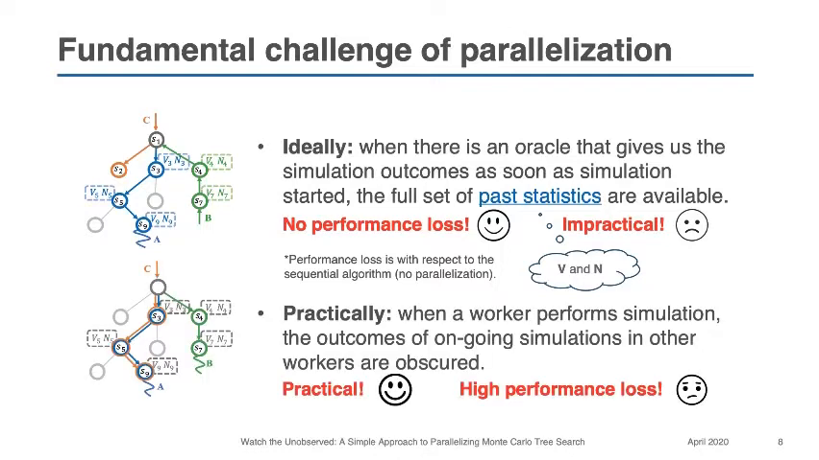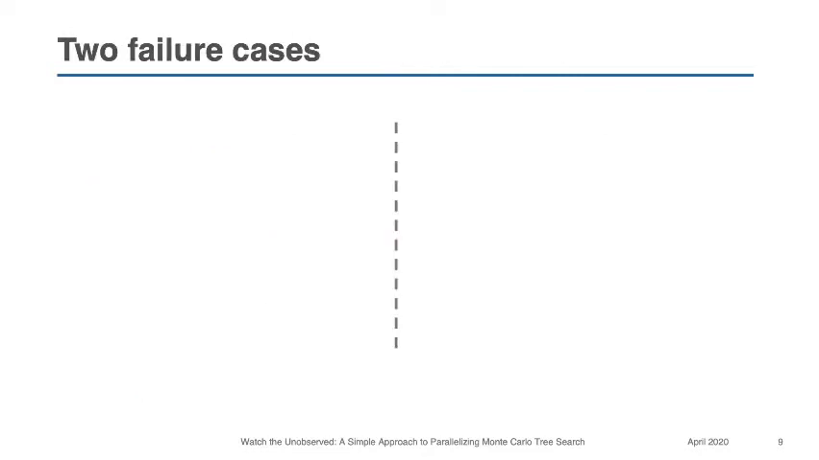Practically, since when a worker performs simulation, the outcomes of ongoing simulations in other workers are obscured, so we tend to experience high performance loss. But why in practice will the performance loss be high? We illustrate this with two classes of potential failure cases.